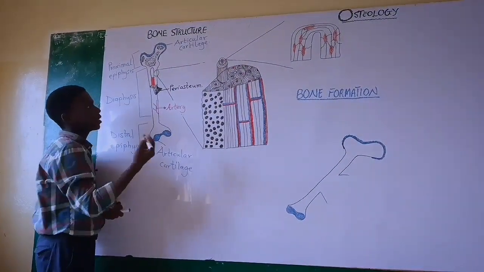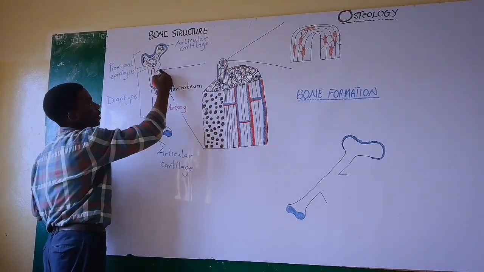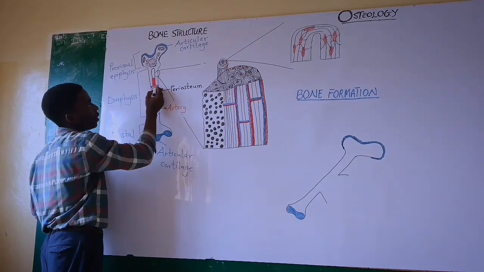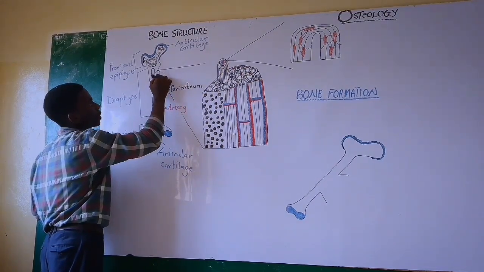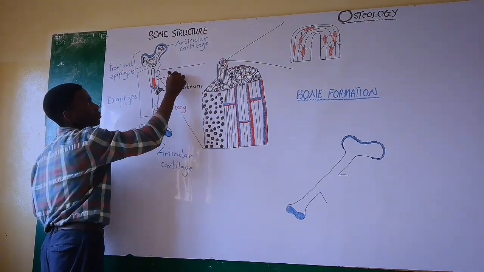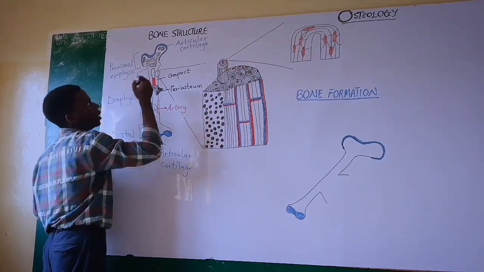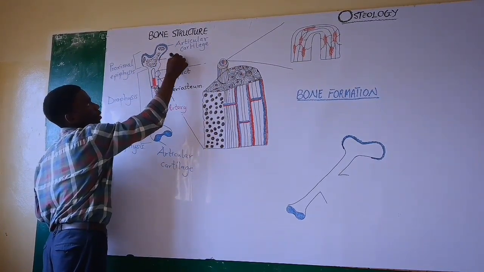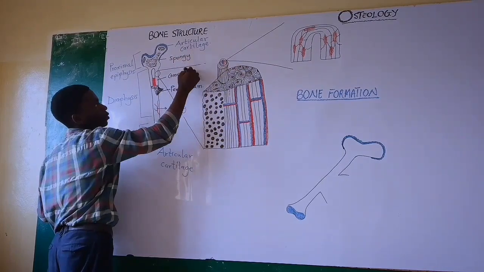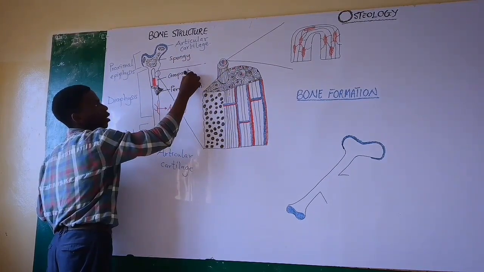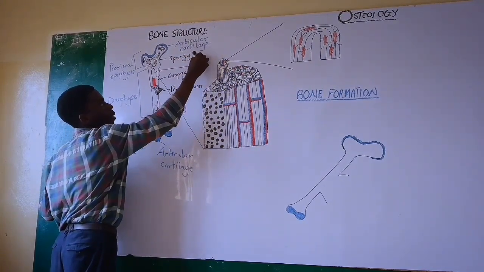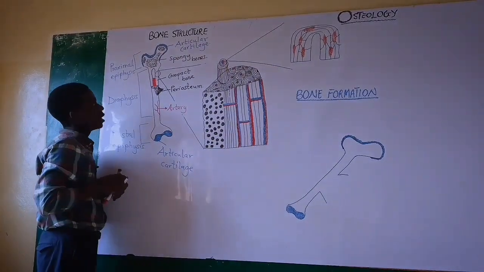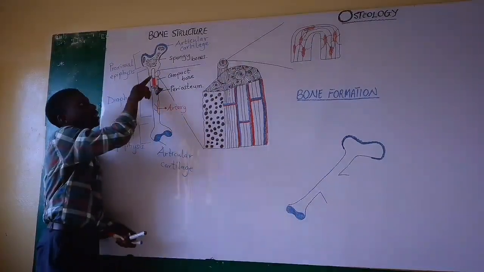Good. So what's the compact bone I'm talking about? This part over here, you see this empty space over here, up to this region over here is the compact bone. So we can call this part the compact bone. Now these black dots that I have made over here are actually the spongy bone. So this part is the spongy bone. So compact bone, let me write the bone over here. Compact bone and spongy what? Bone. Nicely done.